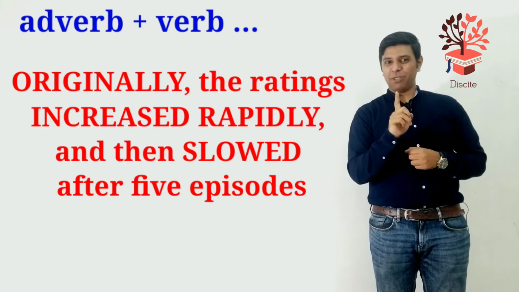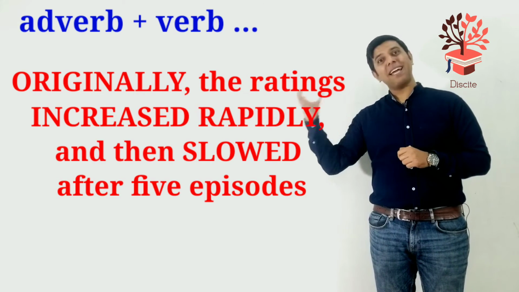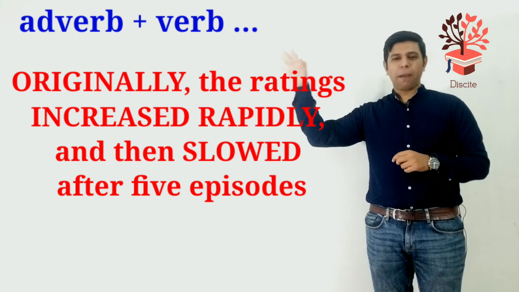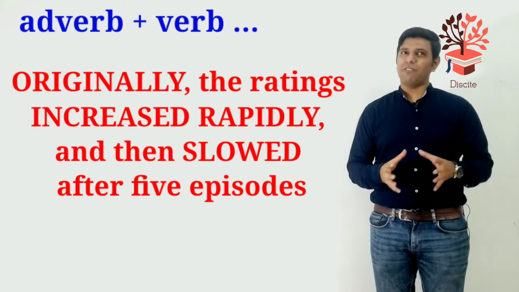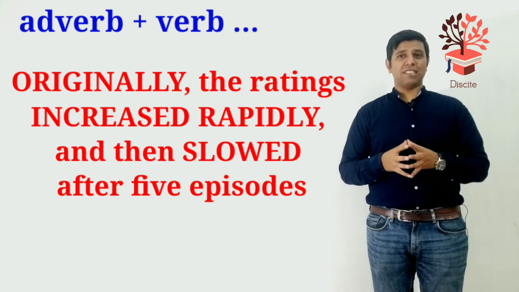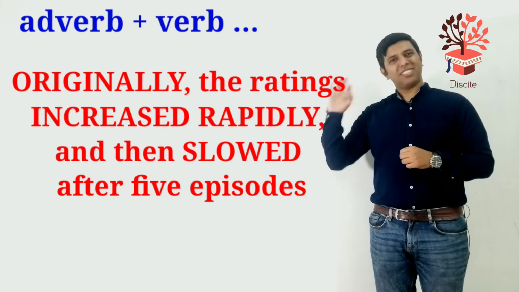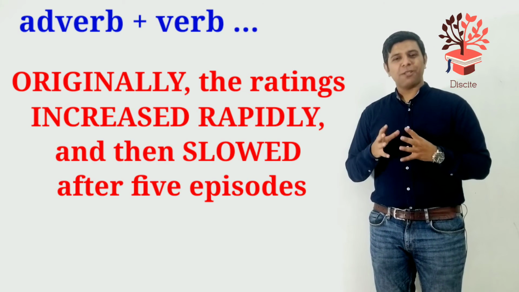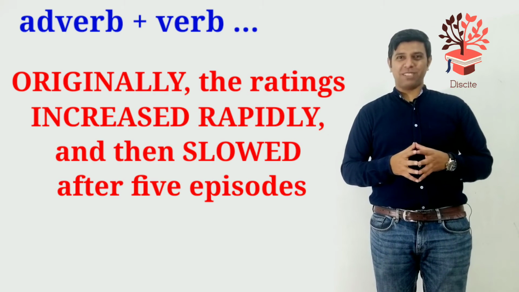Now, what have we done? Have a look. Originally is an adverb used first, and then we went on with a verb and adverb again. Originally, the ratings increased rapidly and then slowed after 5 episodes. This is an interesting sentence. It has a mixture of few. It has a verb and adverb, it just has a verb, and it has an adverb right at the beginning. So, originally, the ratings increased rapidly and then slowed after 5 episodes.